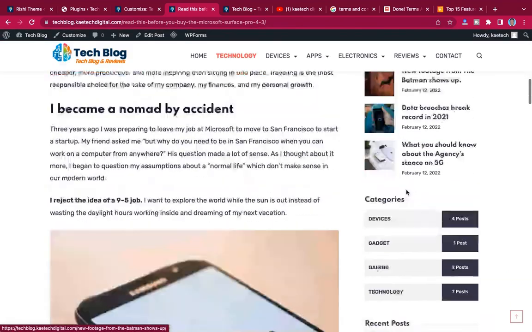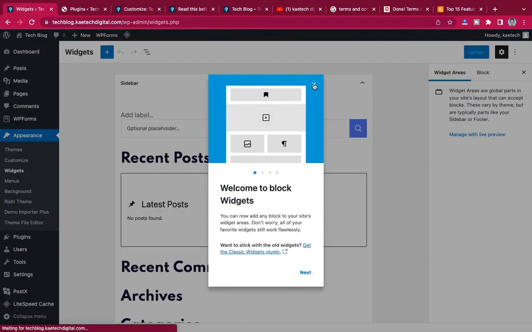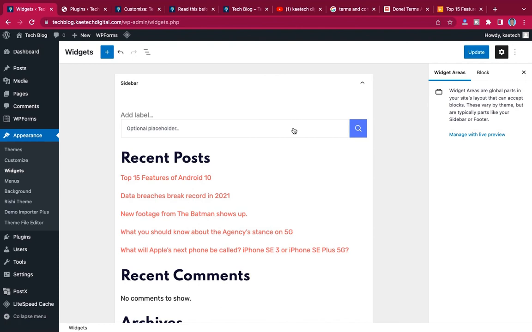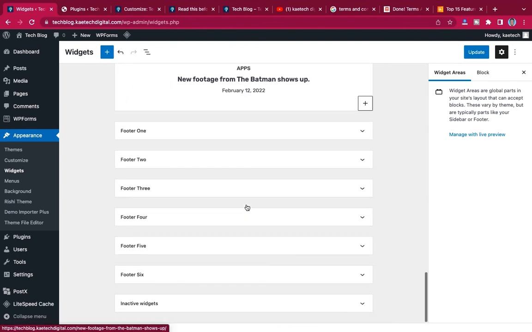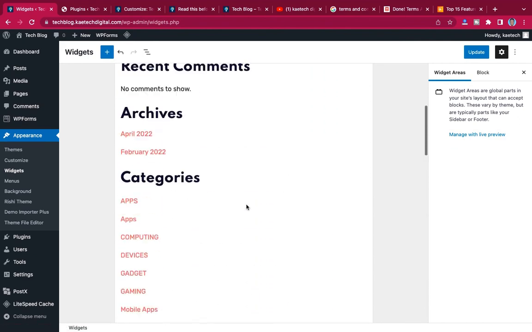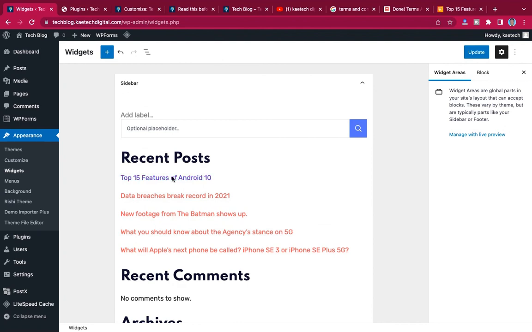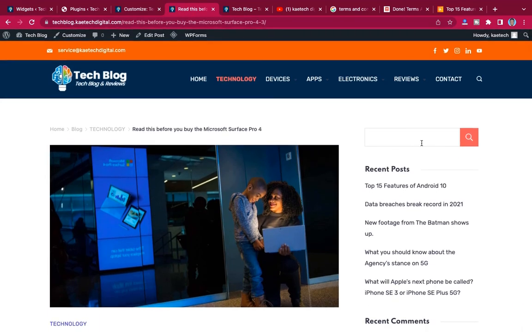So what we're going to do is to check the sidebar. So let's go to widget. Okay, so we're going to close the widget. Now this is the sidebar itself. This is what shows over here, so what shows at the sidebar. Everything you can customize from this place. So this is the search over here. You can give it a placeholder, or you can add a label.